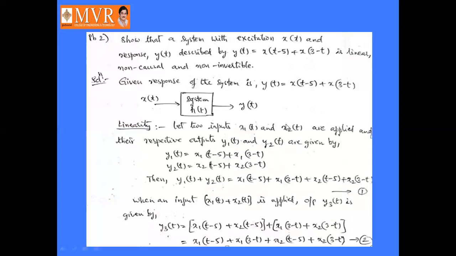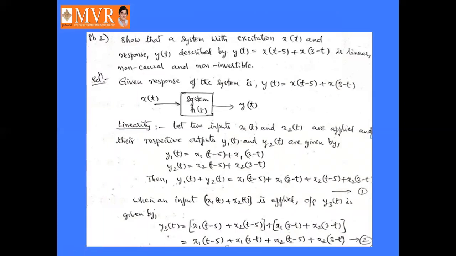2 log 0.8, because log e is 1. So 2 log e is 2, since log e is 1. So y of t is 0.8 to the power t by log 0.8 plus 2. This is the problem.